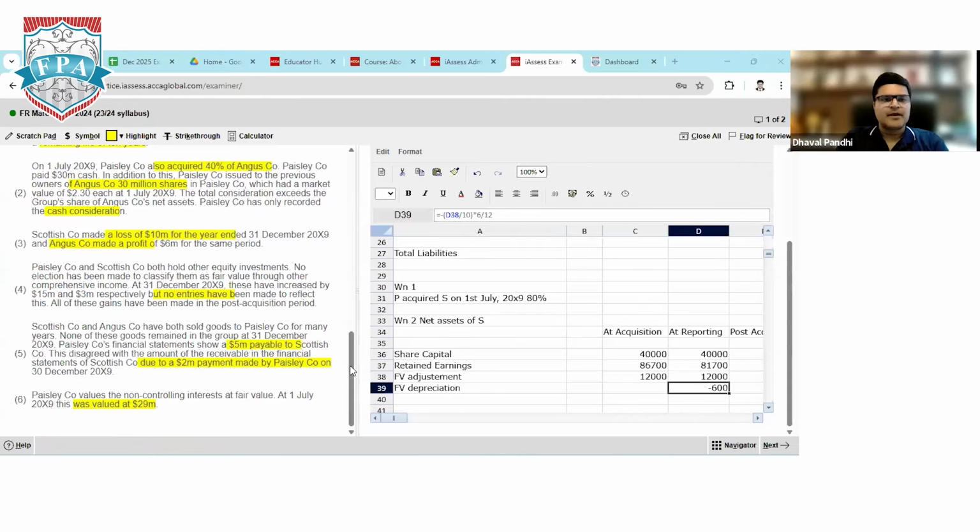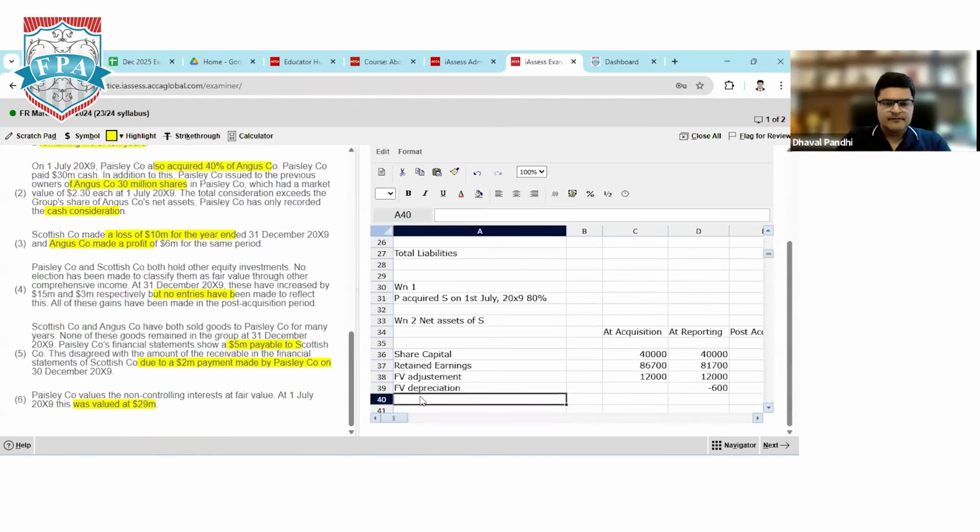Sure, no problem. Okay, so subsidiary has made a total investment of 11,000 and this has increased by 3,000 in the post acquisition period. Increase in fair value of investment, which is 3,000.